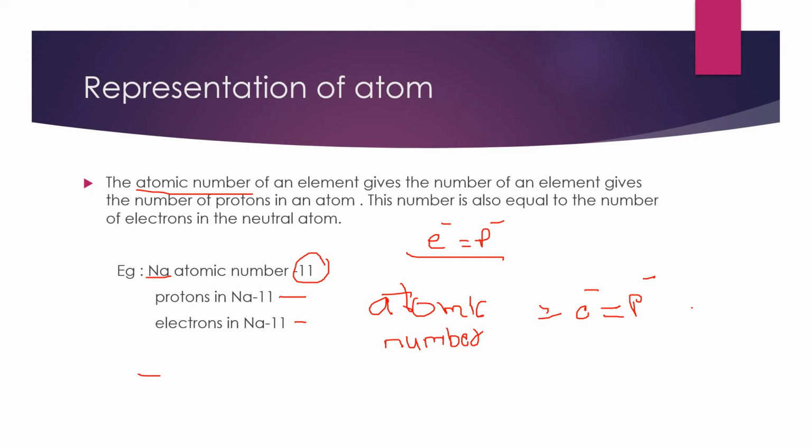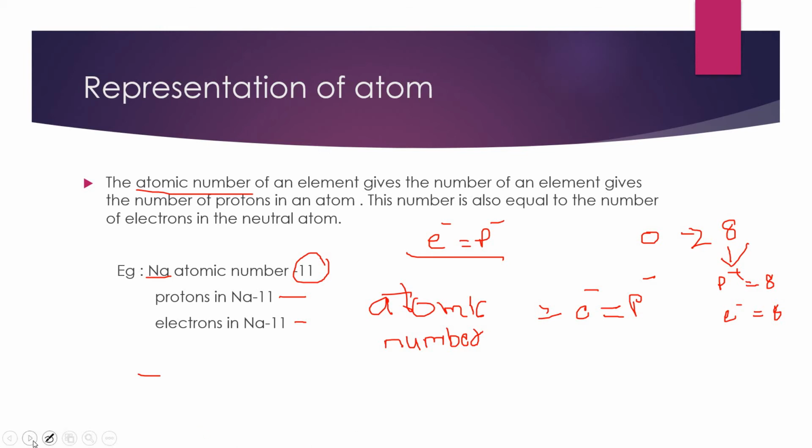For example, the atomic number of oxygen is 8. So inside the oxygen atom, there are 8 protons and 8 electrons. Take any element: the atomic number of an element is equal to the number of protons in an atom of the element and the number of electrons in that atom. So this is the reason behind how atomic number is calculated, according to the electrons and protons present inside the atom.